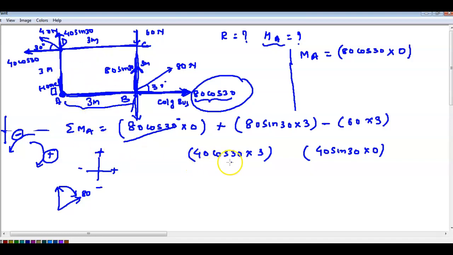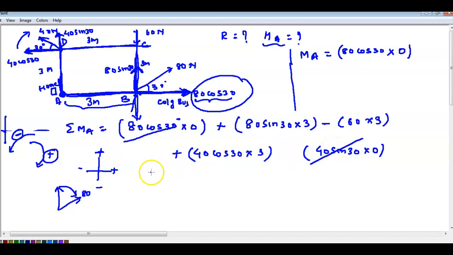This one, tell me, 40 cos 30 into 3. 40 cos 30 is this side. So the resultant is towards which side? This side only, no? So from here to here, this is plus, and this is 0 already, so no need to think.